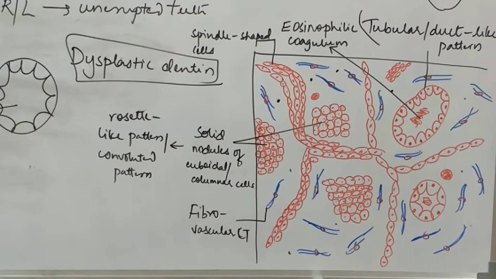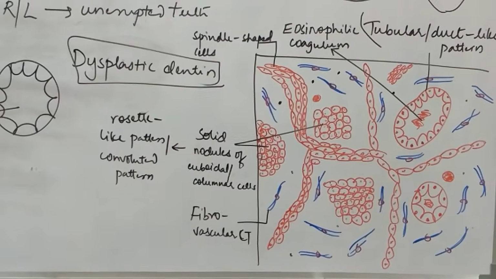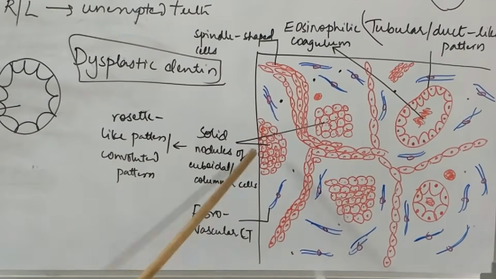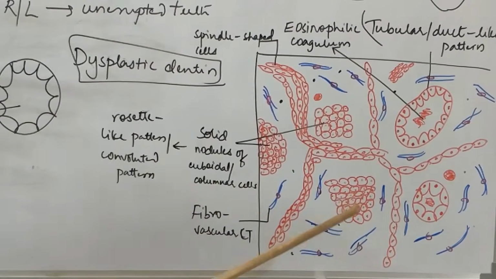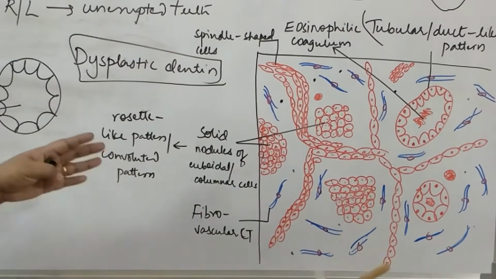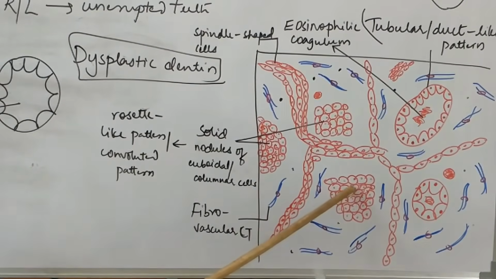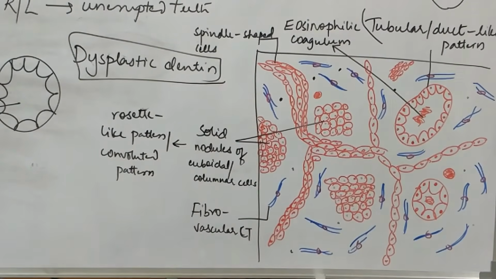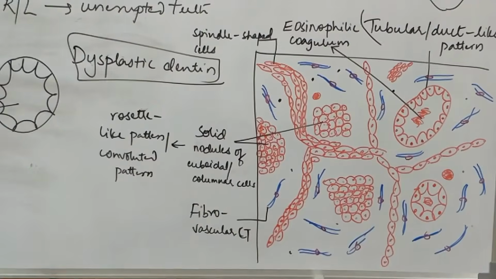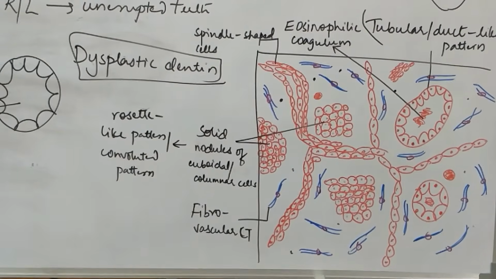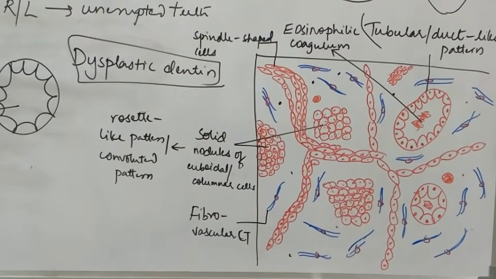Now, coming to some extra features that sometimes we see, there can be cystic degeneration in some of these nests. When these nests grow to a large size, the central cells, because of the lack of nutrition and blood supply, might undergo cystic degeneration. So cystic formation or cystic degeneration can also be seen. So this completes the AOT histopathology.